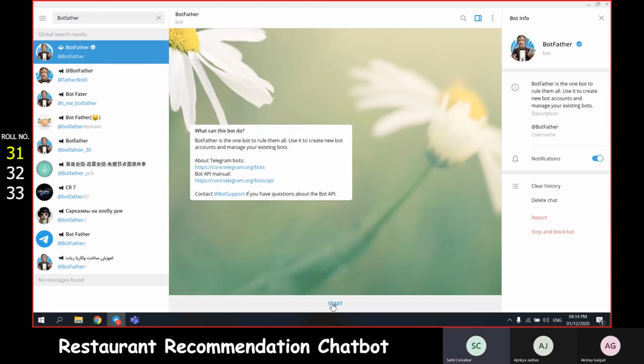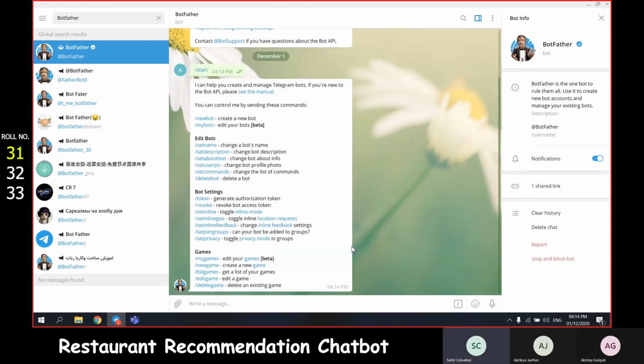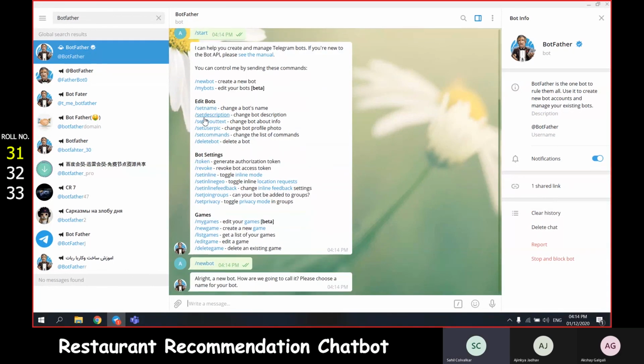BotFather is the bot creation tool of Telegram. With this, we can create and control the parameters of the Telegram bot. Once BotFather is opened, you can click on start. Now click on new bot.